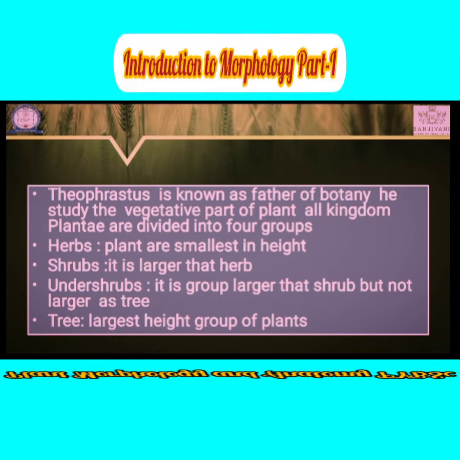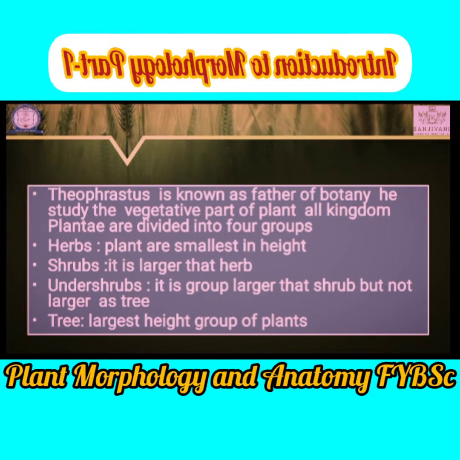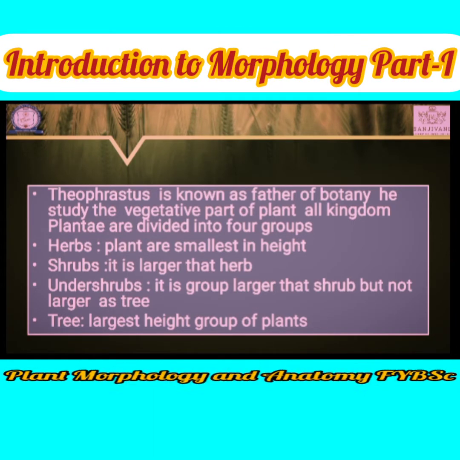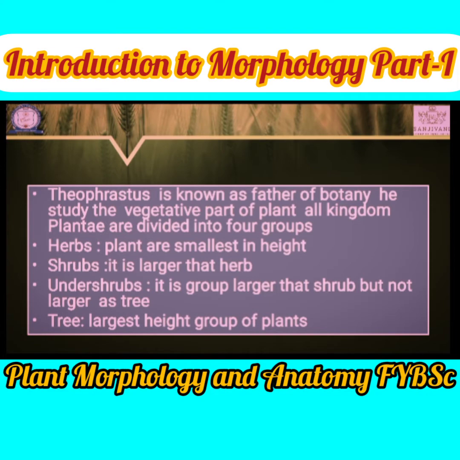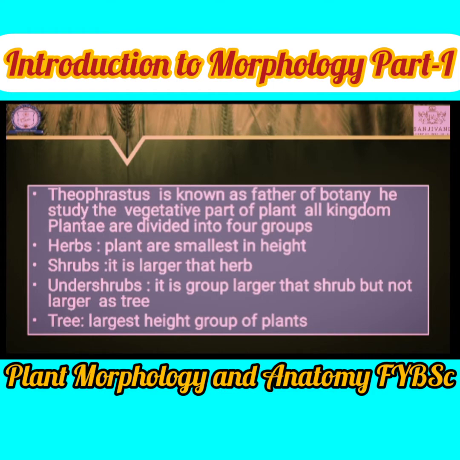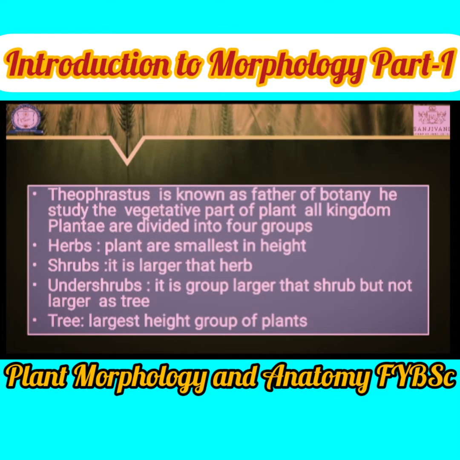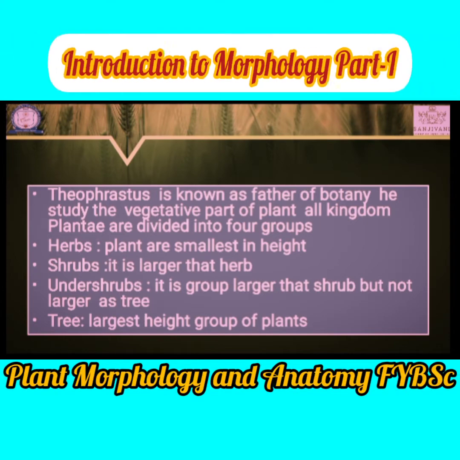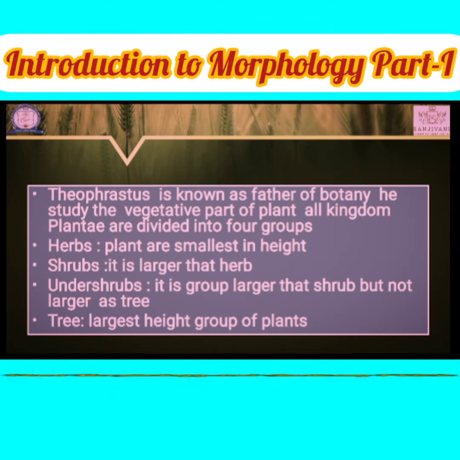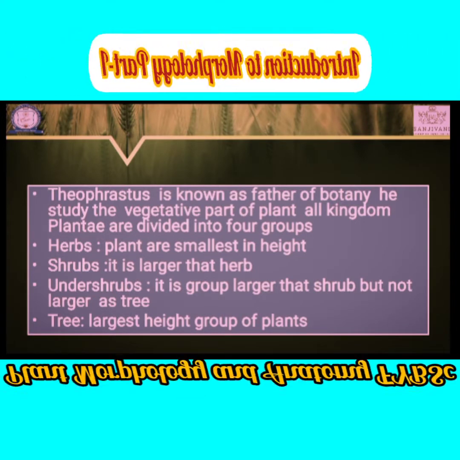Theophrastus studied the plants, their vegetative parts, and on that basis all of kingdom Plantae was classified into different groups. Which are those groups? First, herbs, shrubs, undershrubs, and trees.